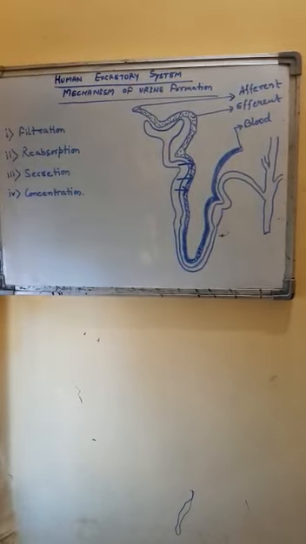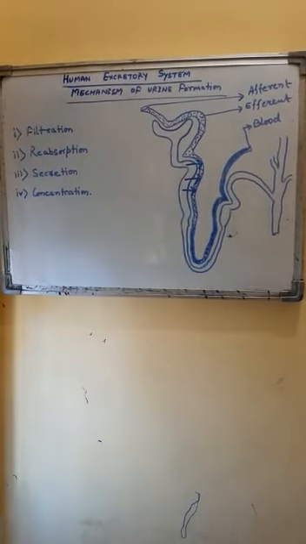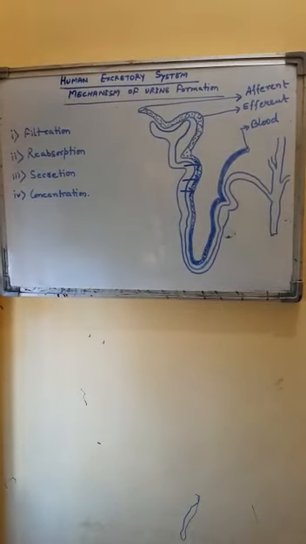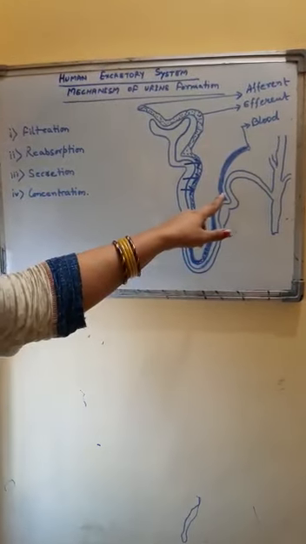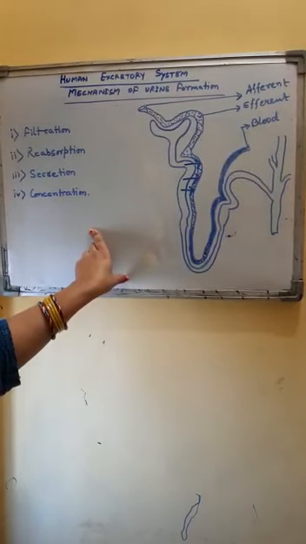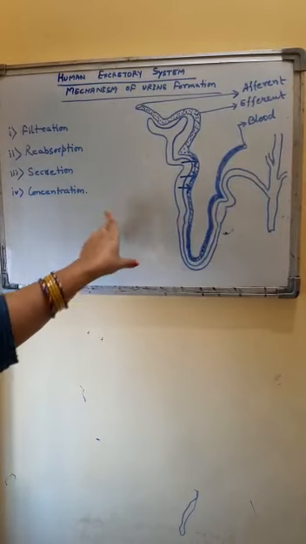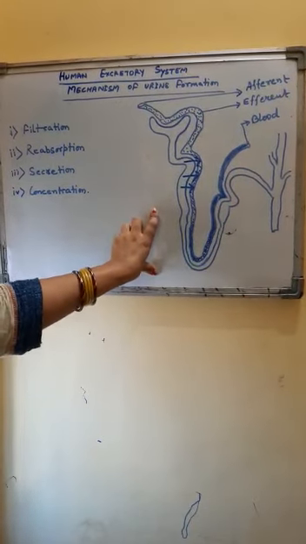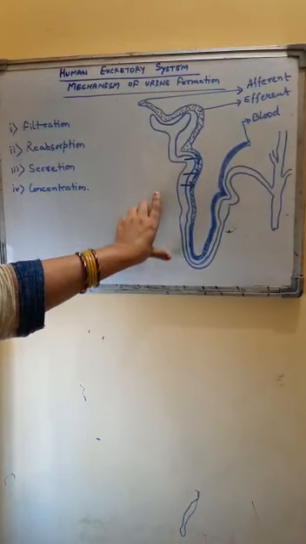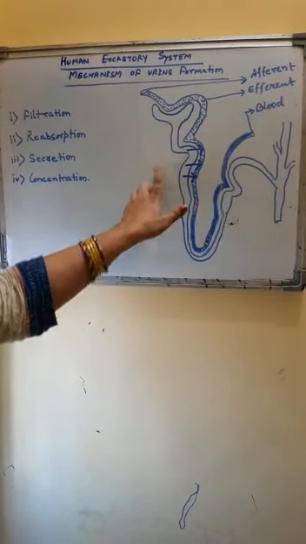A little reabsorption, you can say selective reabsorption of selective substances, occurs in the area of DCT also. The amount of water absorption depends upon the amount of excess water present in body fluid. How much excess water is present decides what amount of water is to be reabsorbed.